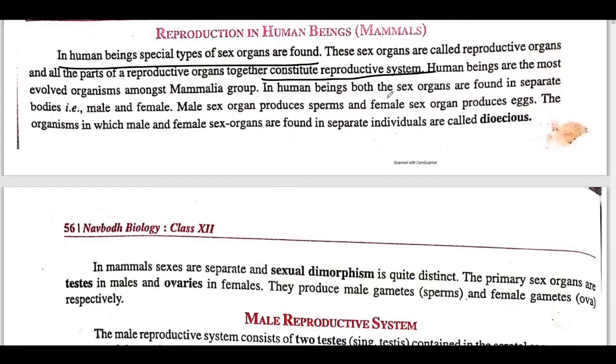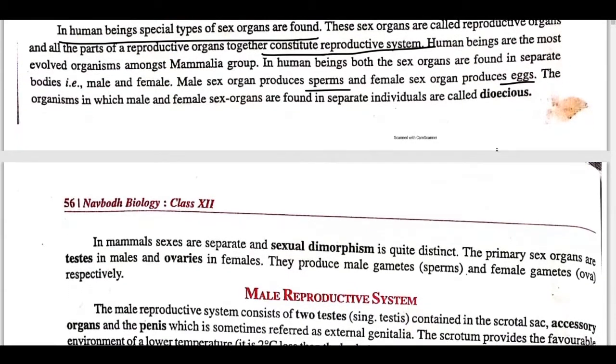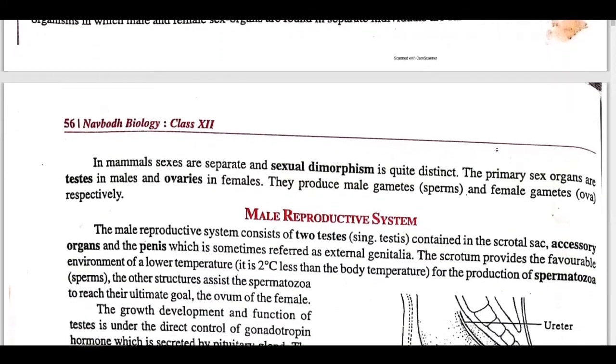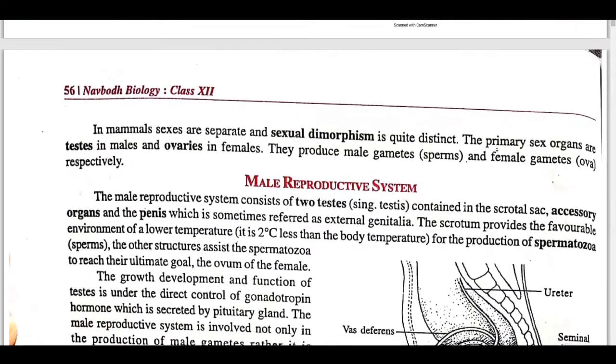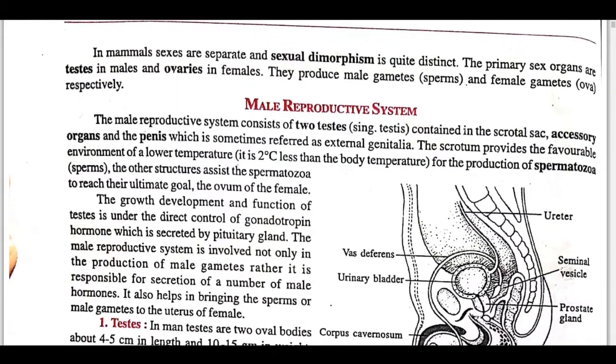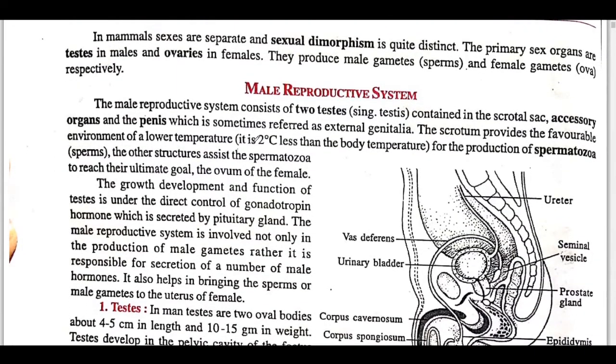In human beings, both the sex organs are found in separate bodies. Like I told you, male and female both take part in this process. The male sex organ produces sperm and the female sex organ produces egg. The primary sex organs are testes in males and ovaries in females. So in males the primary sex organ is the testes, and in females the ovary. They produce the male gamete, the sperm, and the female gamete, the ova, respectively.